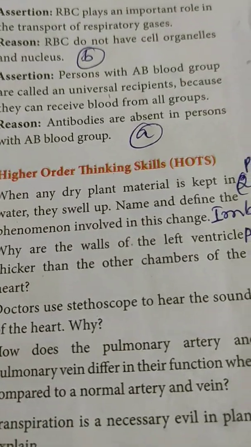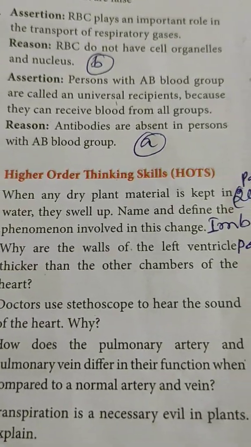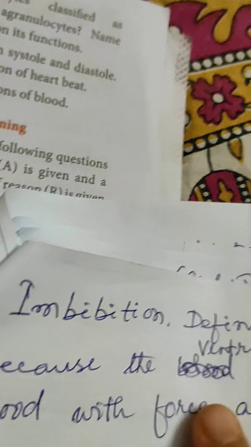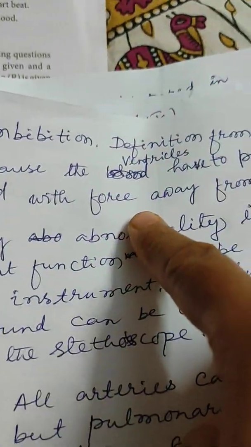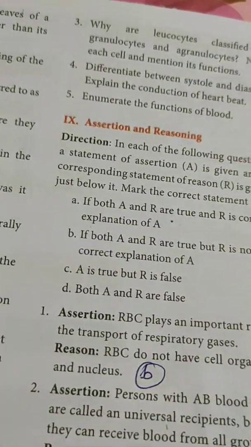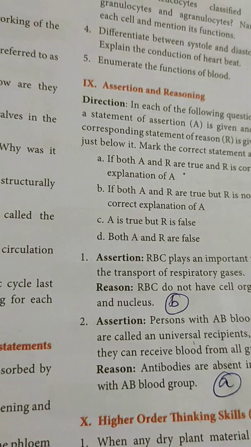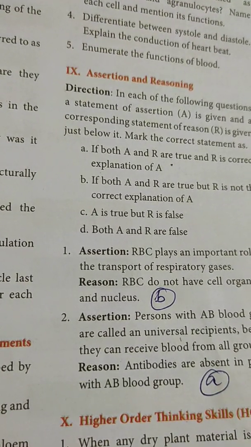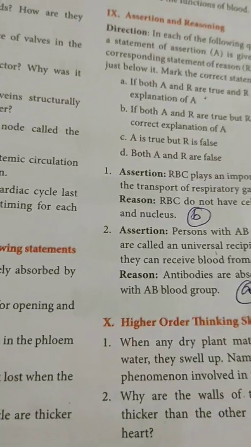Now next one, number 2. Why are the walls of the left ventricle thicker than the other chambers of the heart? Because the ventricles have to pump out the blood with force away from the heart. That is the reason, only one sentence. The ventricles have to pump the blood by force, so the blood passes from the ventricles to the blood vessels.